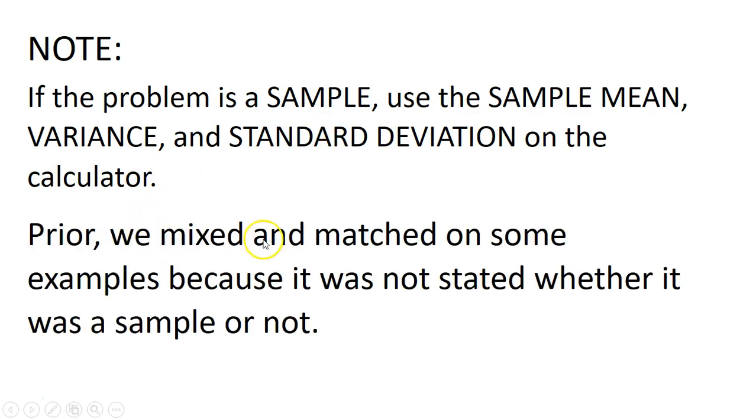in the calculator. Prior, we mixed and matched a couple of the examples a little before, because sometimes it's uncertain what you are supposed to do. Do I know that it's the entire population, or do I know that it is a sample of it? In the one that we did with rainfall, you could probably argue that we used the population because it was the entire year that we used, instead of taking a couple months from that year. But did we do the years before, every year that we could possibly think of? So it depends on how you want to. If you're fuzzy on it, just use the population. But more than likely, there's more than 5 different beers that exist. That's why we use a sample. All right.